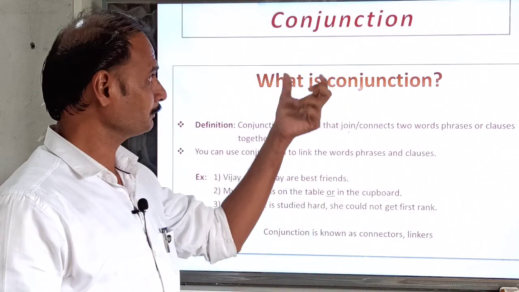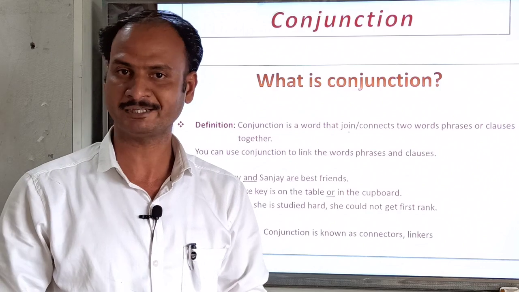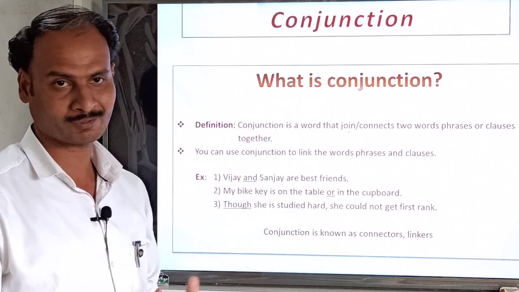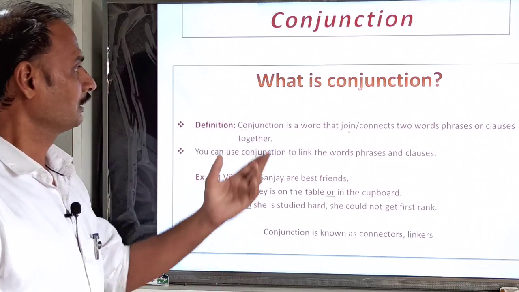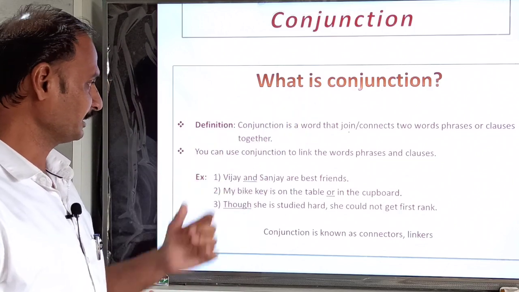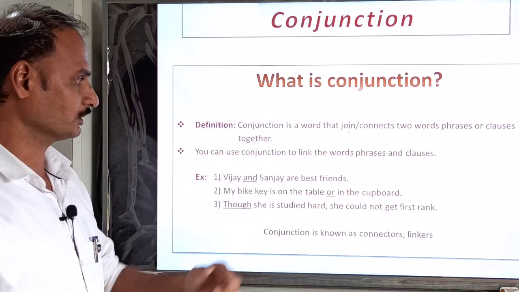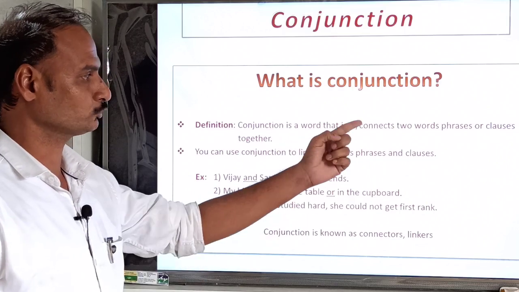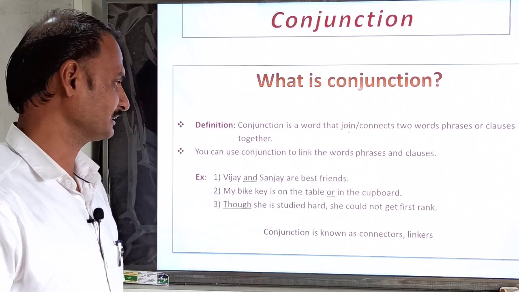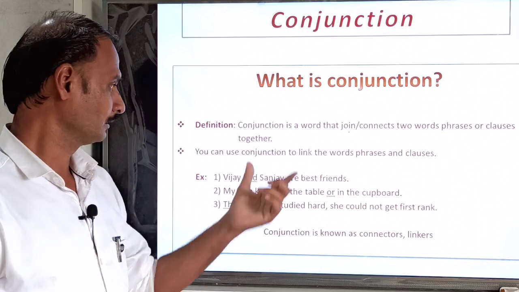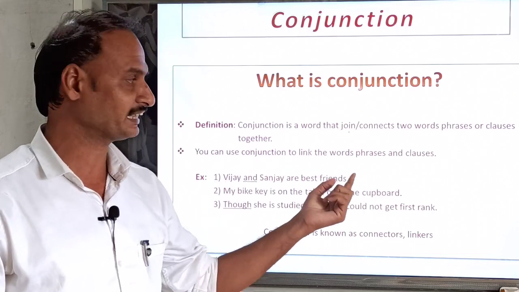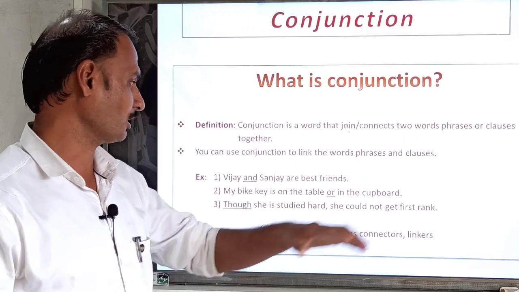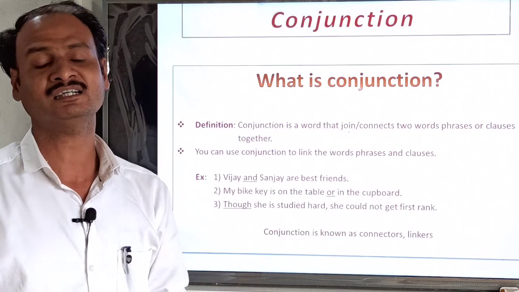So what is meant by conjunction, or what is the definition of conjunctions? You are watching on the screen the definition which I have already given. What is a conjunction? The definition is that a conjunction is a word that joins or connects two words, phrases or clauses together. What is the definition of conjunction? Conjunction is a word that joins or connects two words, phrases or clauses together, that is called a conjunction.